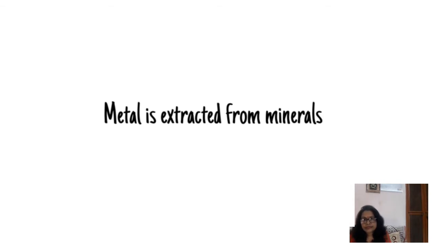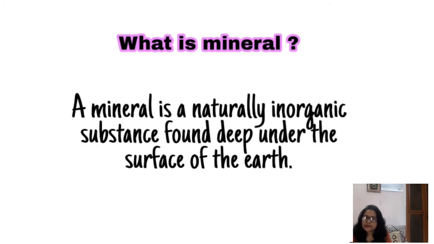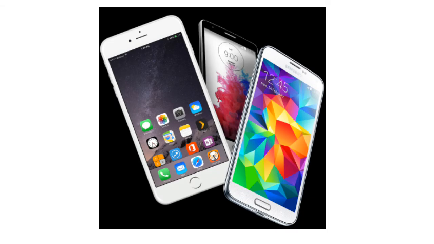Metal is extracted from minerals. Now, what are minerals? A mineral is a naturally occurring inorganic substance found deep under the surface of the earth. Every person uses products from minerals every day. A cell phone is made using dozens of different minerals that are sourced from mines throughout the world.